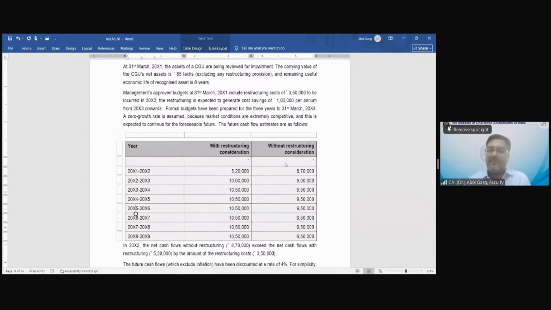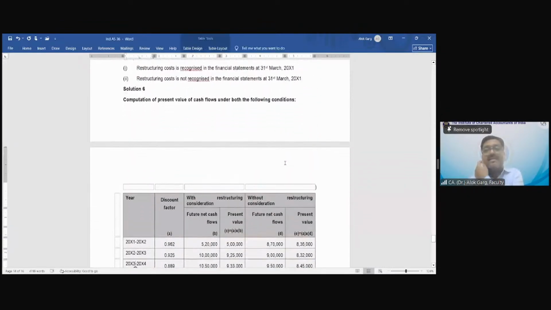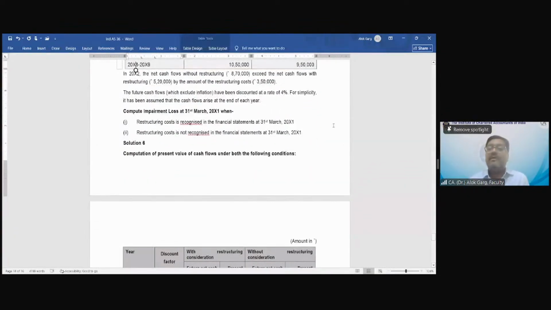And the discount rate is also given. And the question is asking you to compute the impairment loss, assuming restructuring cost was recognized on 31st March 2001. Restructuring cost was not recognized on 31st March 2001. What is the relevance of this? Tell me. Whether it is recognized or not, what is its relevance?